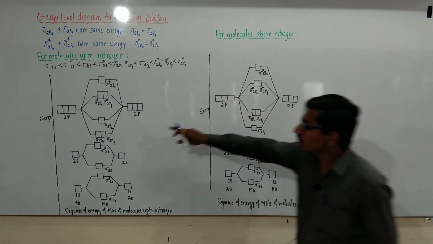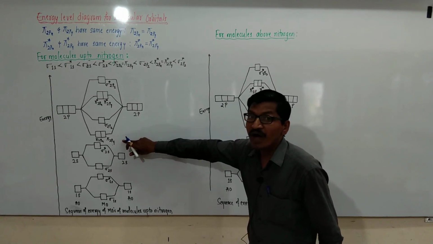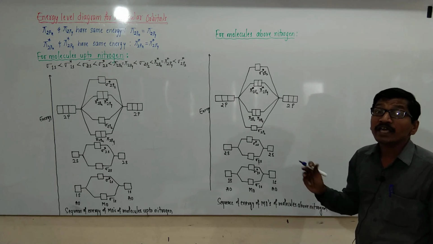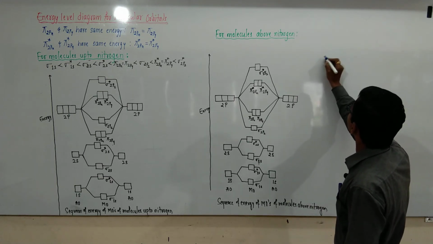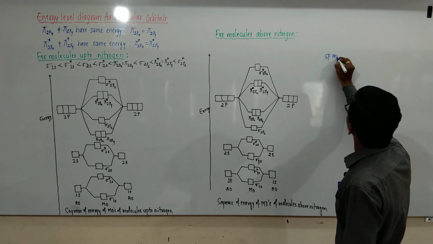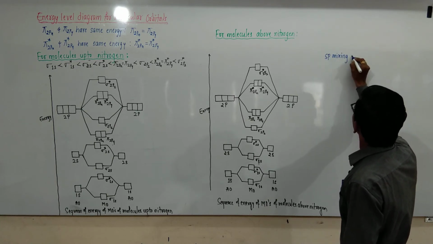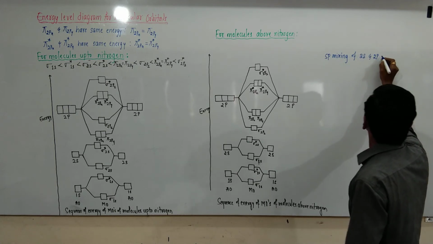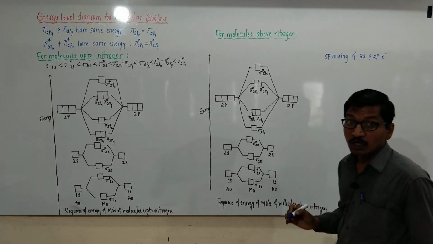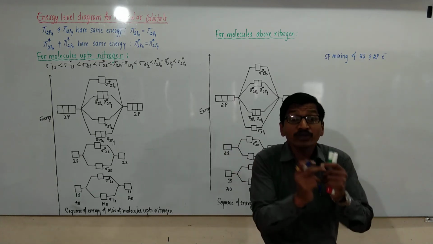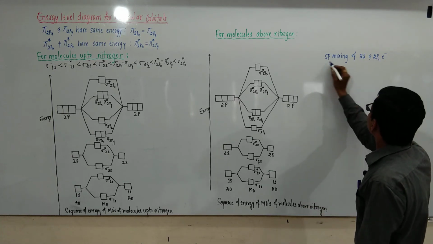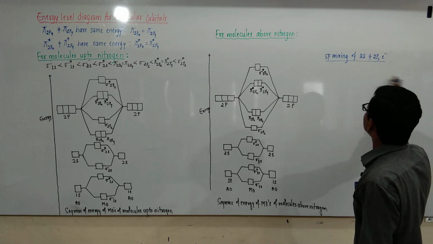The energy of pi 2px and pi 2py is lower than that of sigma 2pz because of the sp mixing of 2s and 2p electrons. 2p electrons along the internuclear axis, that is 2pz electrons, undergo sp mixing.